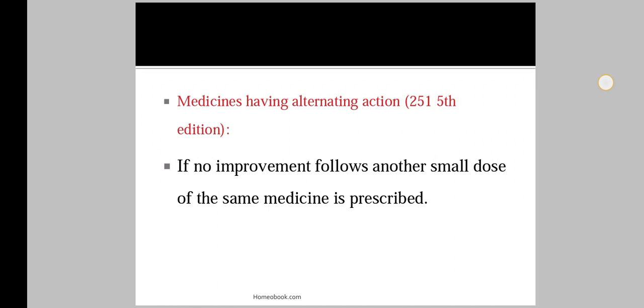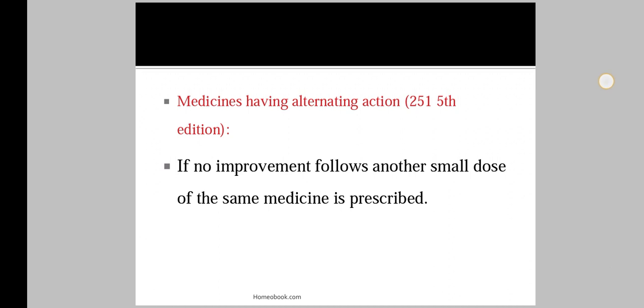Repetition depends upon three conditions: first similimum, second minimum dose, and third repetition. Repetition again depends on three factors: the condition of the patient, second the nature of the disease, and third the nature of the remedy. So these are the three conditions on which the repetition of doses depends.